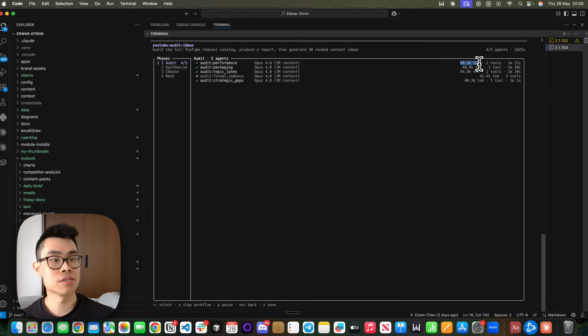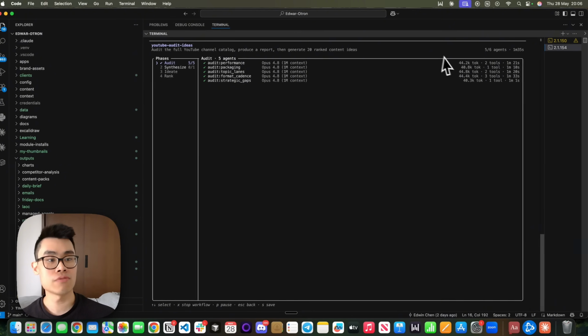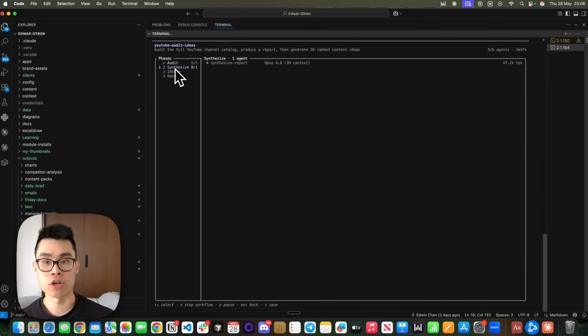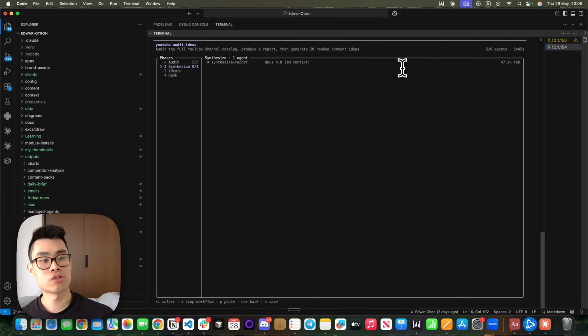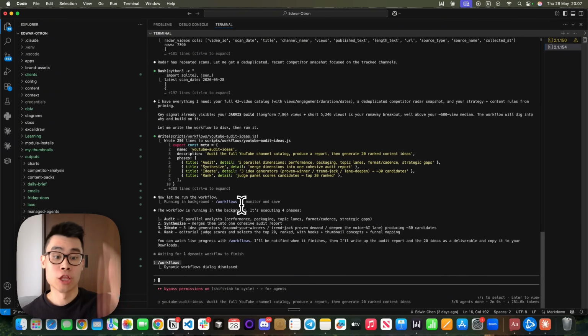You can see the amount of tokens that it costs, and how many tools it used in order to perform the tasks, and the amount of time it takes to actually finish running. And as you can see, it finished the first phase now, and then it will be going to the second phase, right? And then each phase has its own number of agents, essentially. So yeah, this is kind of the idea. Let me just click escape in order to go back. So yeah, this is actually how you'll be able to use dynamic workflows to plan out very complicated and long-running tasks, essentially.